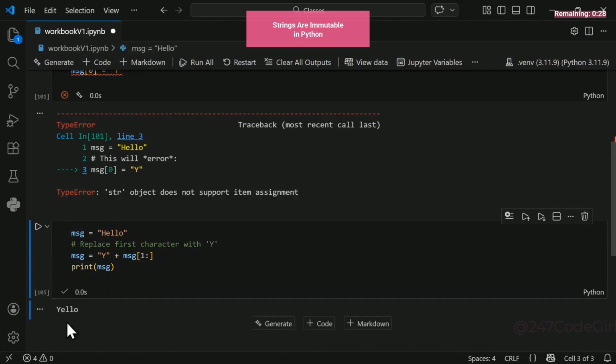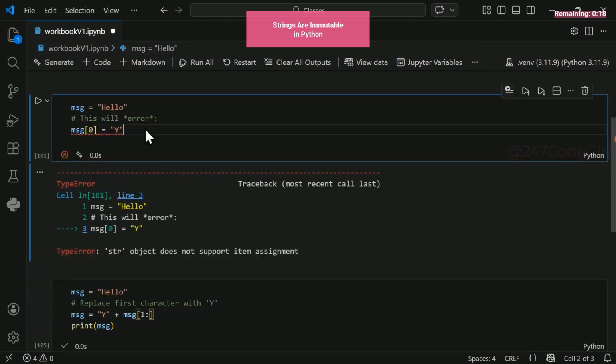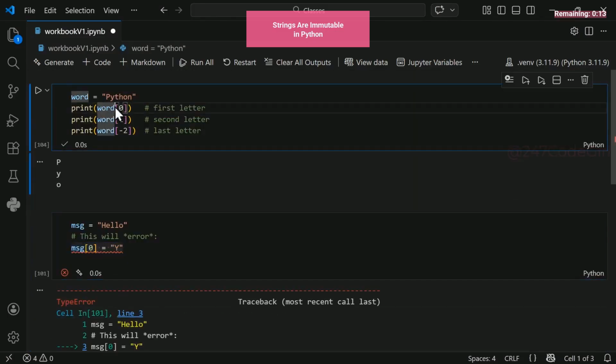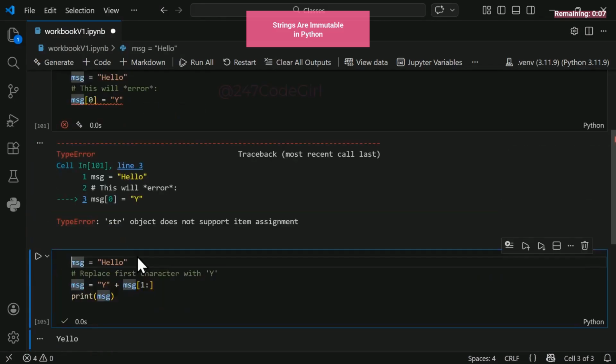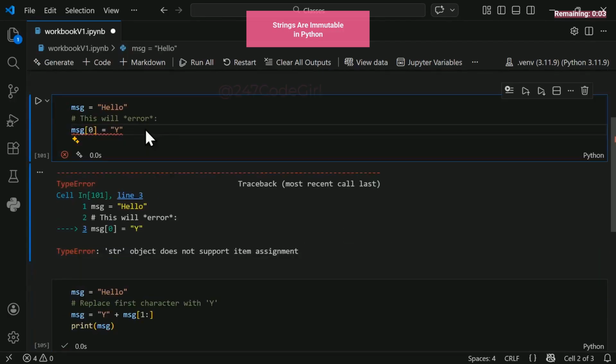Running this, you can see it has done what we intended. Replace the first character in the string with Y, which makes it yellow rather than hello. So do not try to change string values. You can access the individual parts like this. This is fine, but this is not. So remember, text looks changeable, but in Python it's not. That's a trap that many beginners hit, and you better not be one of them.